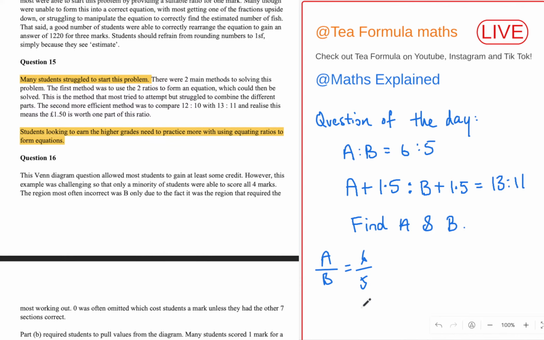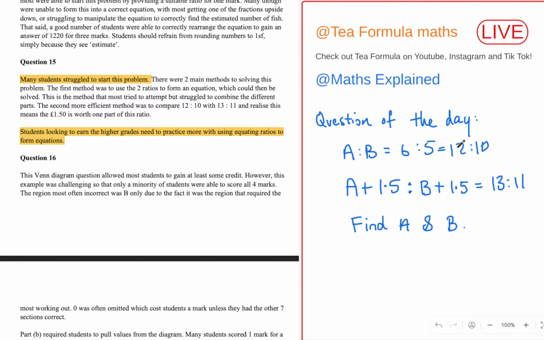But yeah, if you add on 1.5 to a ratio such as 12 to 10, and then you get 13 to 11, that means 1.5 is equivalent to one part of that ratio. That means to find the value of a, you multiply 12 by 1.5.